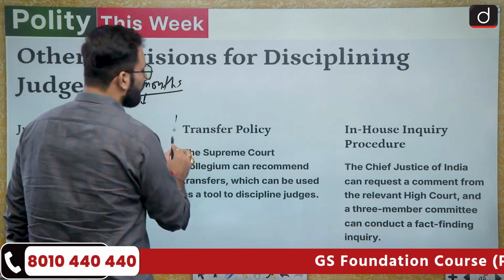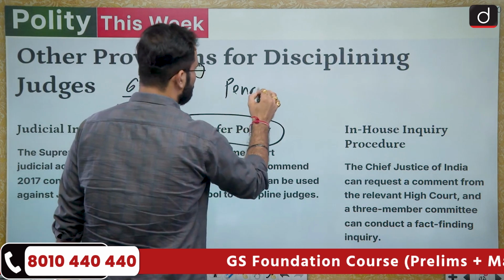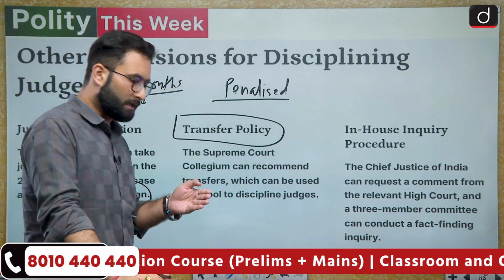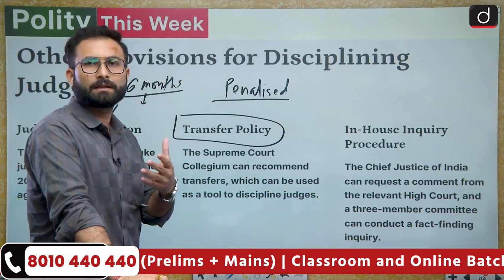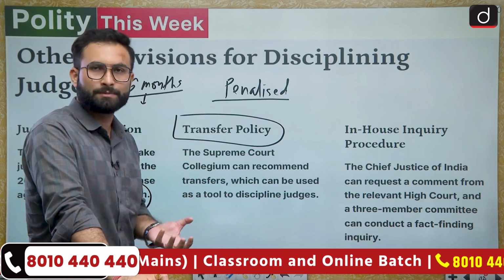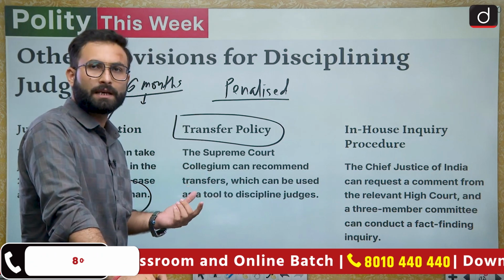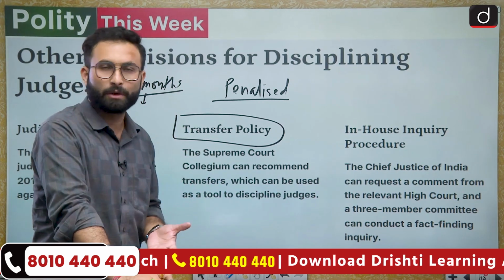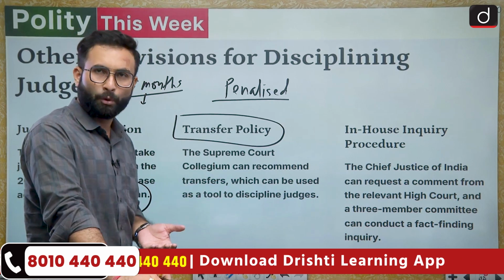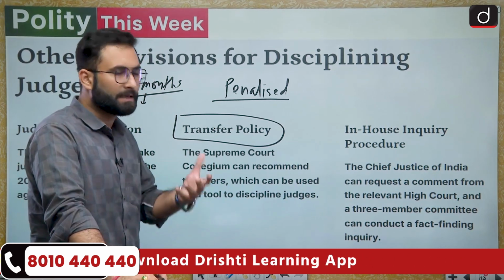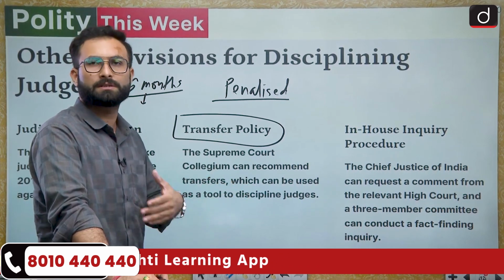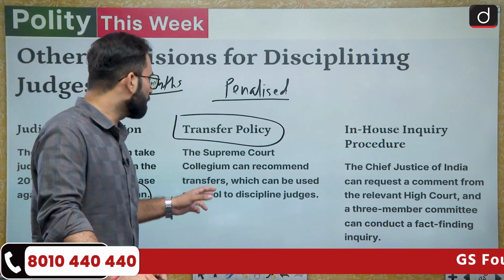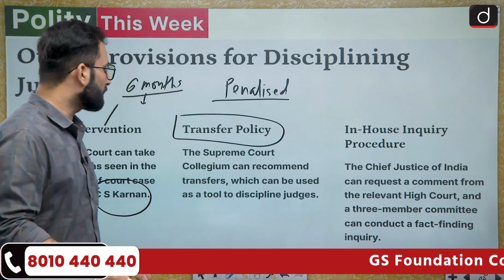Second is the transfer policy. Most of the time, to penalize the judges, they have gone for the transfer policy. If a particular judge has shown some kind of bias or indiscipline in a particular area, they will transfer that judge to a different place. That is the transfer policy which has been used by the collegium. You know that the collegium's proceedings are most of the time opaque, so we cannot say whether it was just to penalize the person or there was another rationale, but in certain cases judges have been transferred. The Supreme Court collegium can recommend transfer, which can be used as a tool to discipline the judges.